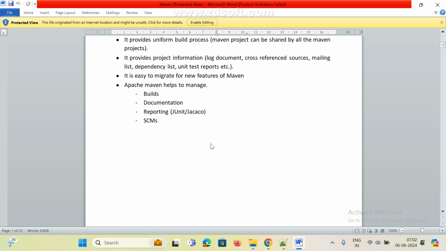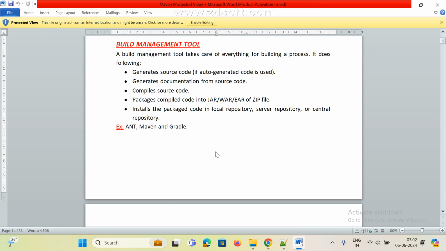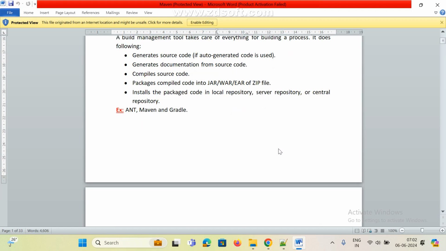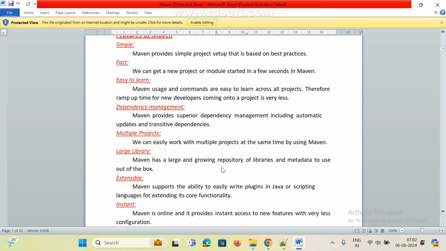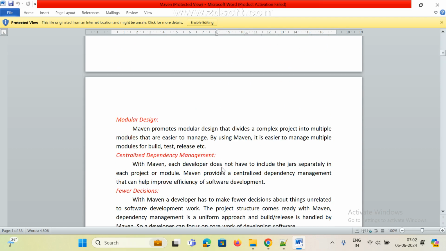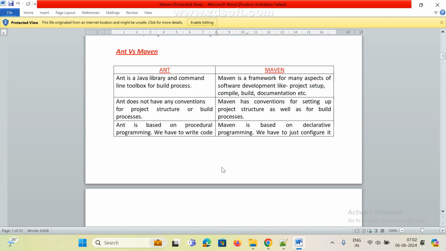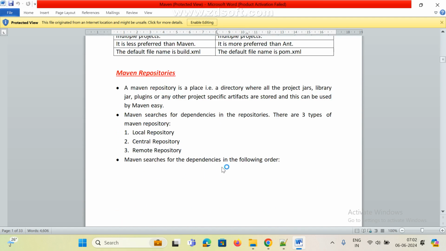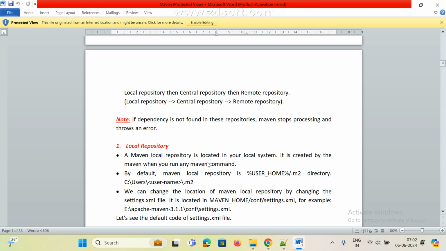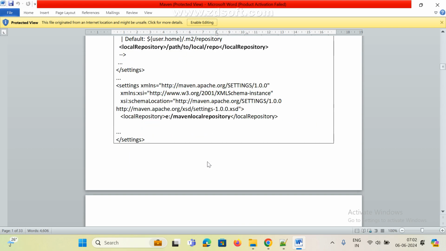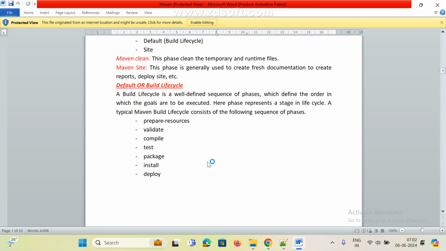We can build, compile the source code, generate the documentation, and package as WAR or JAR. These are all very simple. Now, last class we saw the difference between the repositories: local repository, central, and remote. We'll see how the local repository and central work.